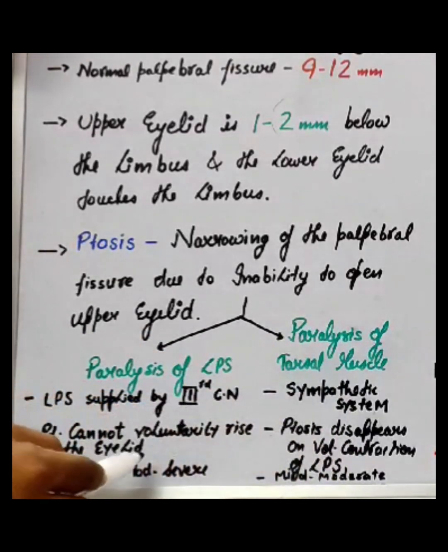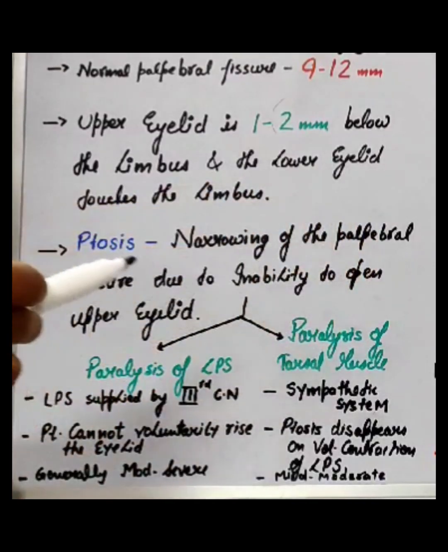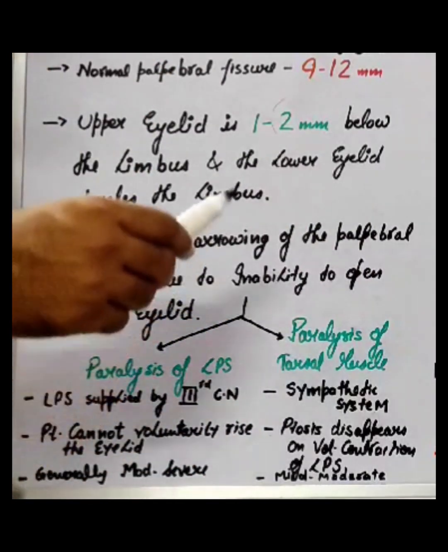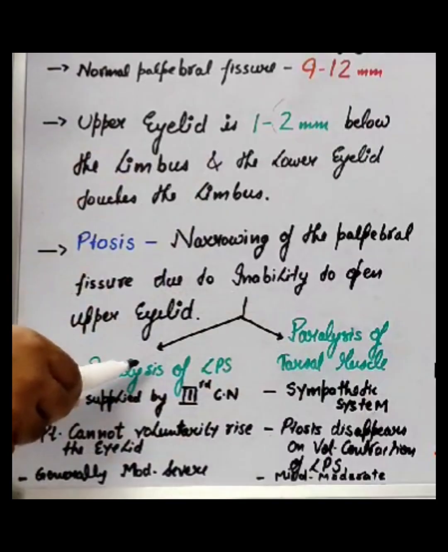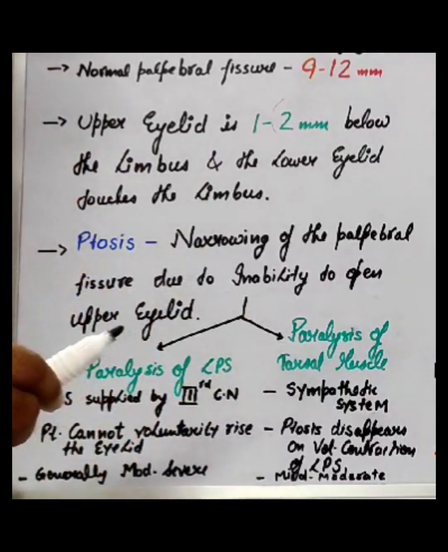Defining the severity of ptosis, mild will be less than 2 mm, moderate will be 2 to 4 mm, and severe will be more than 4 mm. All right. Since our patient was not able to voluntarily raise the eyelid, most probably the lesion might be of the LPS muscle, and also the patient was having a severe degree of ptosis.